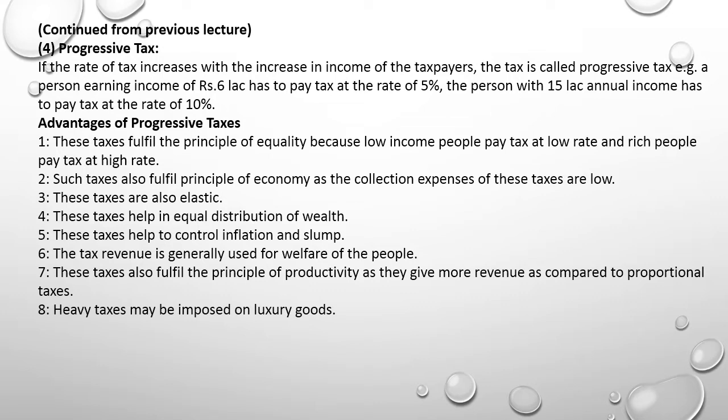Number 4, progressive tax. If the rate of tax increases with the increase in income of the taxpayers, the tax is called progressive tax. For example, a person earning income of rupees 6 lakh has to pay tax at the rate of 5%. The person with 15 lakh annual income has to pay tax at the rate of 10%. It means that the rate of tax increases with the increase in income.